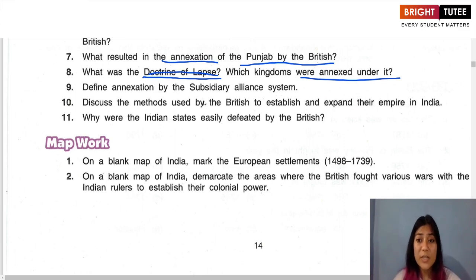Okay. Now, which kingdoms were annexed under it? The kingdoms that were annexed under it were the states of Satara, Jaithpur and Sambalpur, Udaipur, Nagpur, Jhansi, Oudh, Arcot, etc. Okay, so you can write whatever kingdoms we have learned about in this lesson as well. Now let us look at the next question.